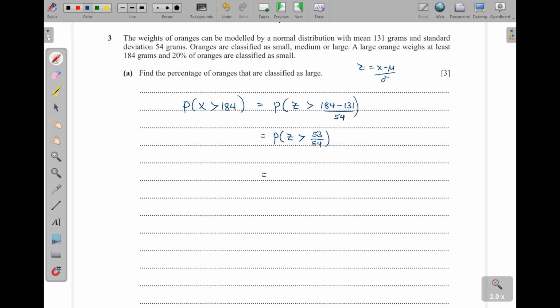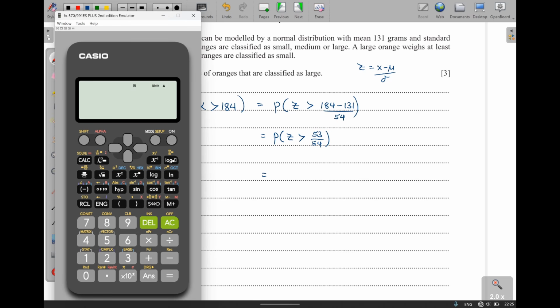So this is how you do it. I'll go to my calculator here, then I press mode. I go to 3 where there is statistics, and then this one will come on the screen. Then I'll just press this button here, AC. Okay, then the start comes on top of my screen. Then from there I can press shift, then 1. So you press button 1, and then you can see what has come on the screen. So you press 5, that is option 5, it is for normal distribution. So 5, and then P is for less than, and then R is the one which is for greater than.